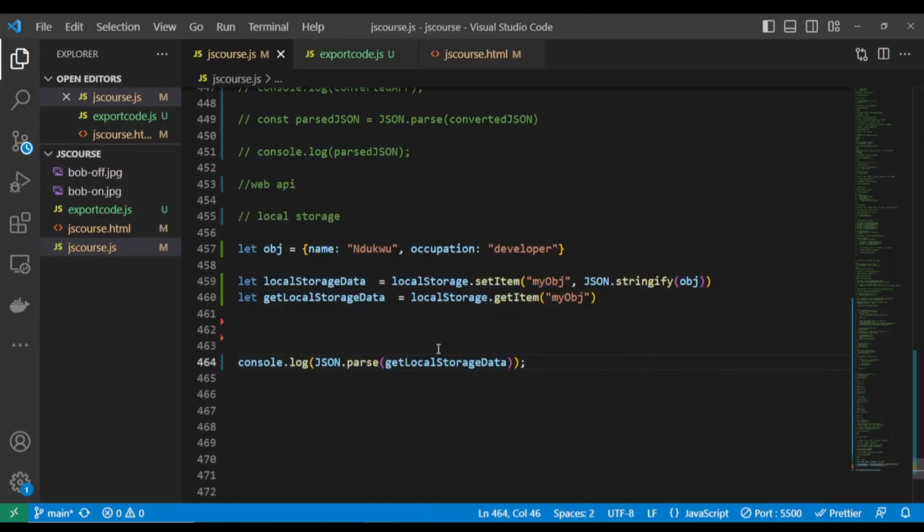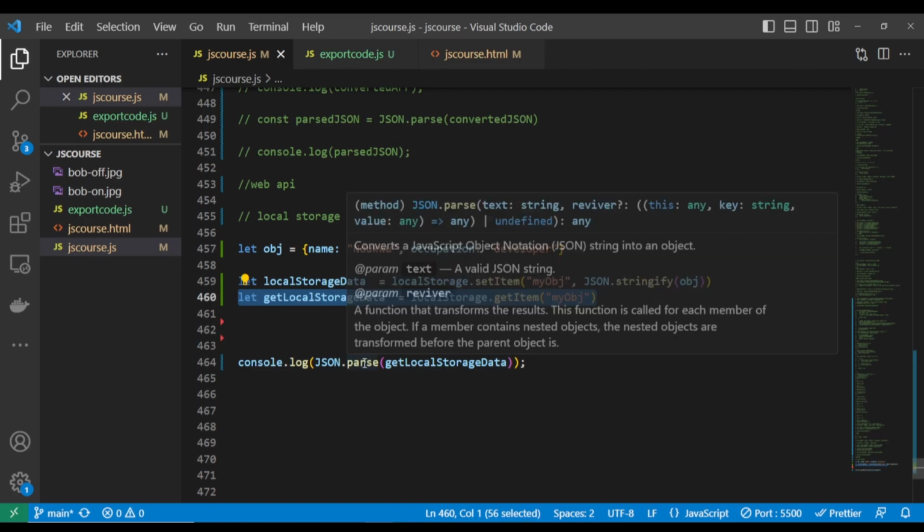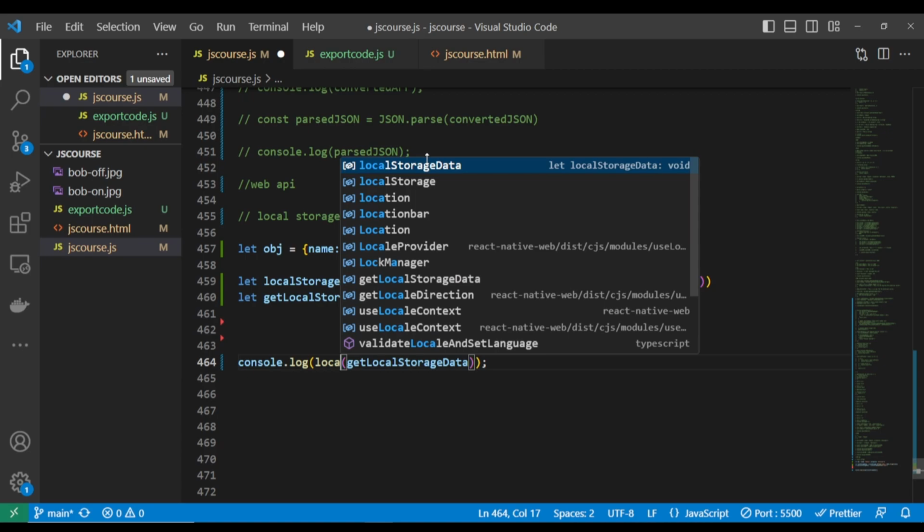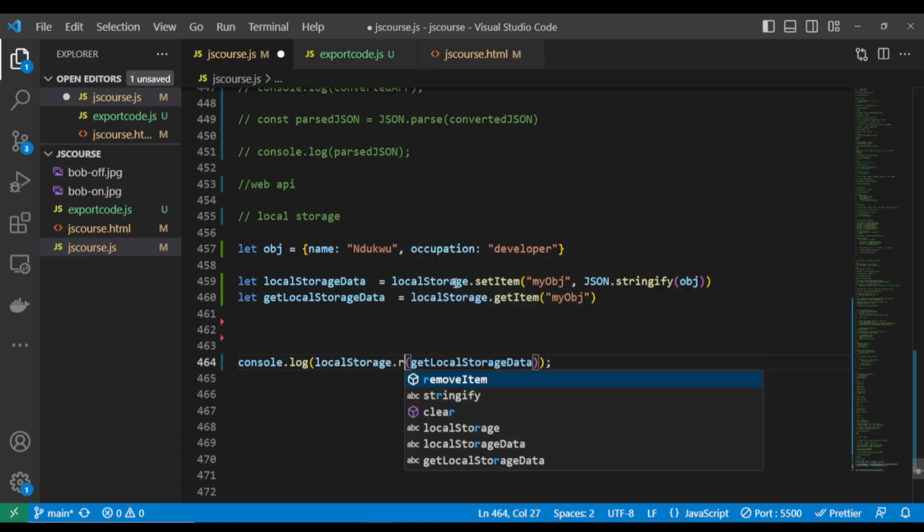As well, there's also localStorage.removeItem. If you want to remove this item, you just do localStorage.removeItem.